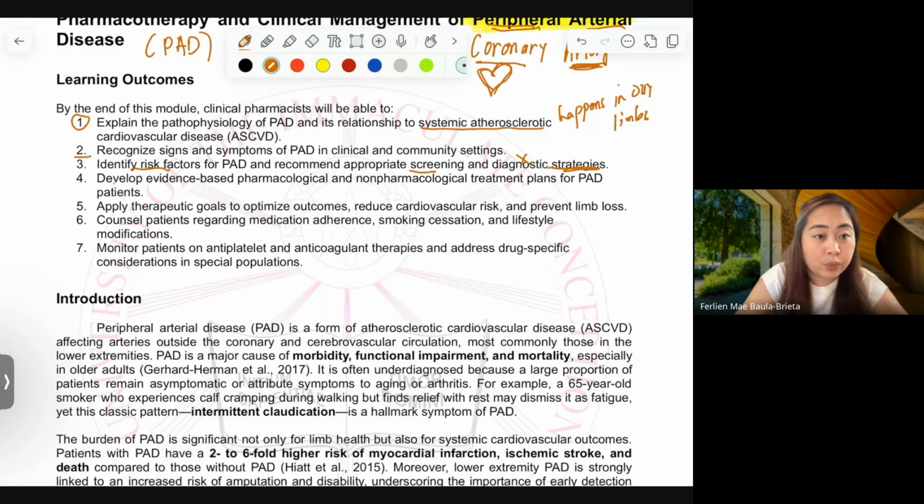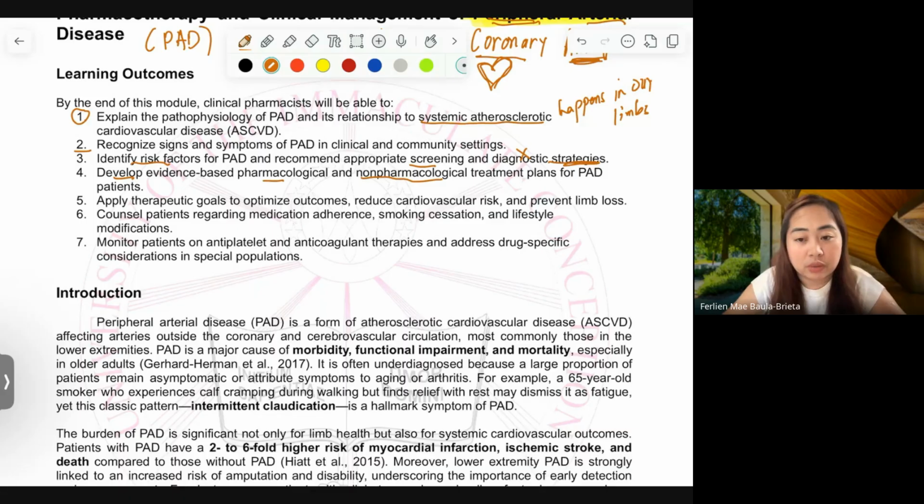Then we are expected to develop evidence-based pharmacological and, of course, non-pharmacological treatment for patients with PAD. It is very obvious in our previous lectures that non-pharmacological is equally important with the pharmacological treatment. Most of the time, when we design our pharmacotherapy, our first goal is to provide non-pharmacological management to our patients.